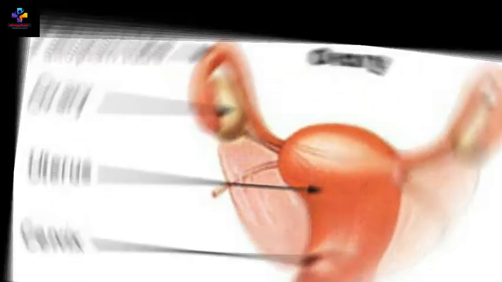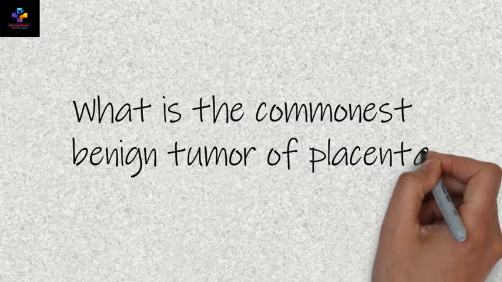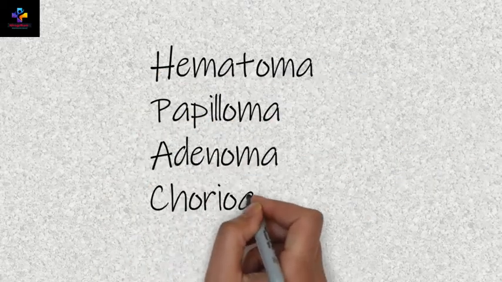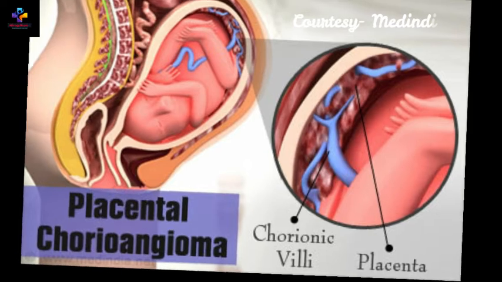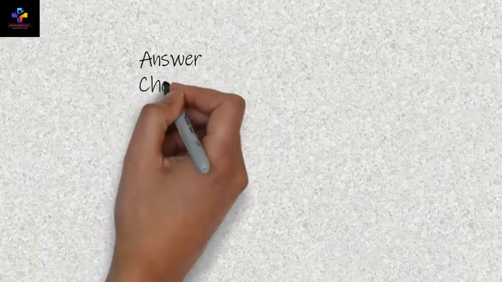Then the next question: what is the commonest benign tumor of the placenta? Hematoma, papilloma, adenoma, or chorioangioma? So the correct answer among these four: chorioangioma of the placenta is the commonest benign tumor of the placenta.